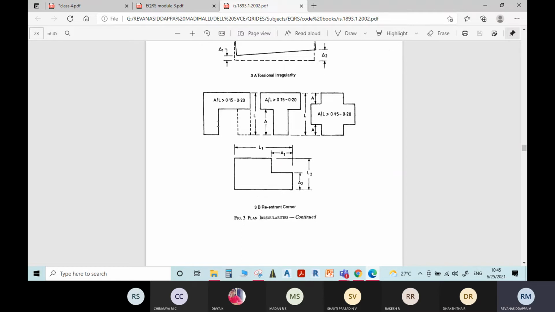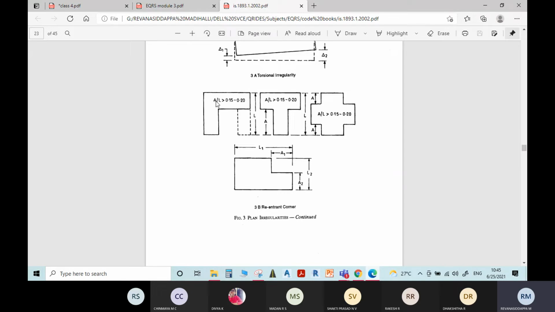From this re-entrant corner to the end of the building, we have distance A. If this distance A is greater than 15% of the total length, then it is said to have re-entrant corners.